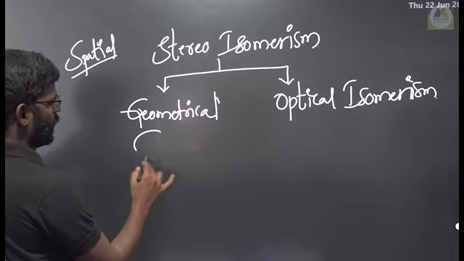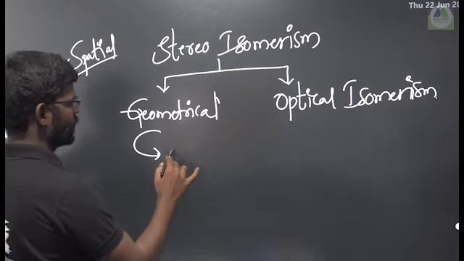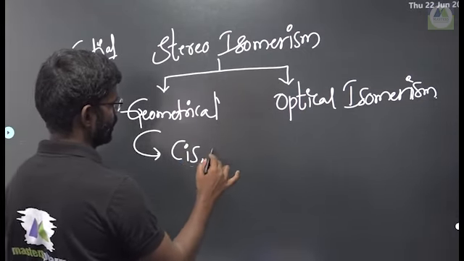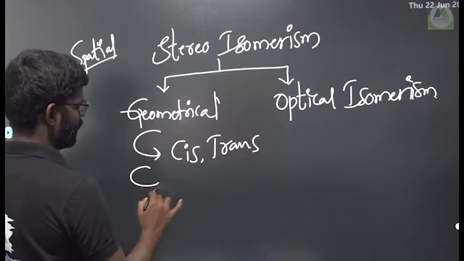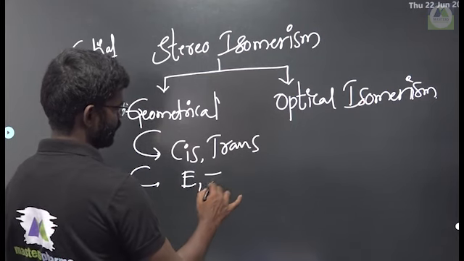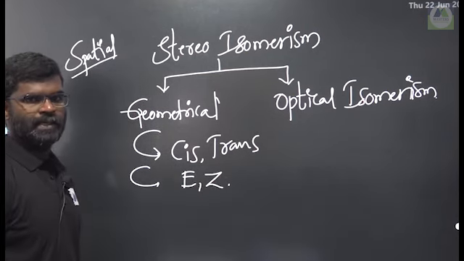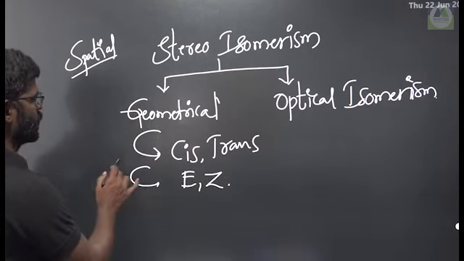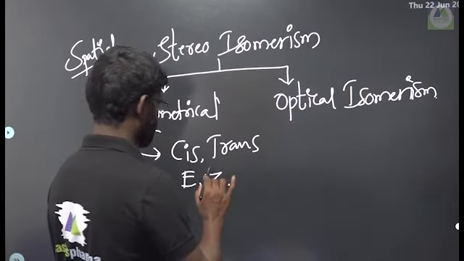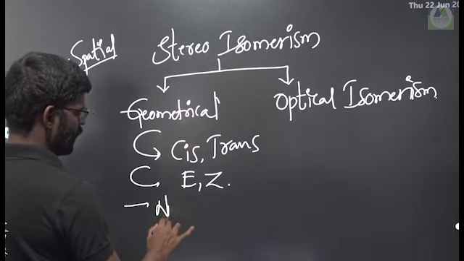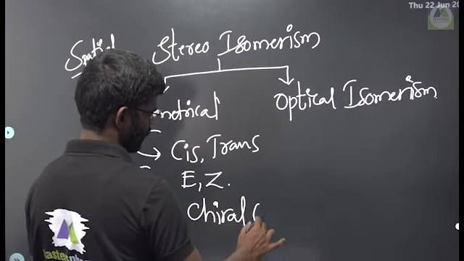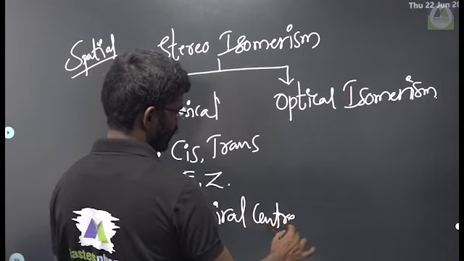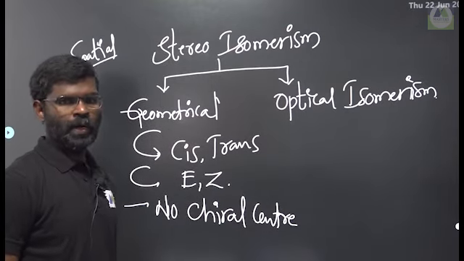Geometrical isomerism generally involves cis and trans, and the second one is E and Z. Cis and trans, and E and Z, belong to geometrical isomerism. So here there is no chiral center, no chiral carbon.